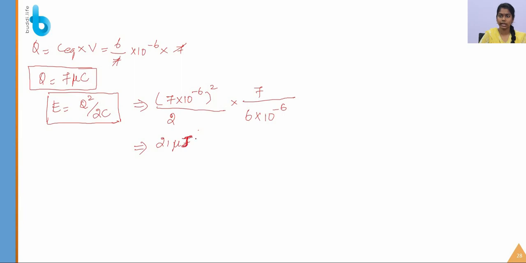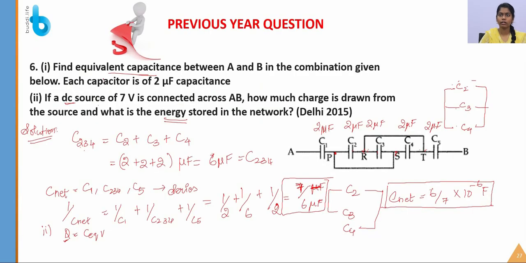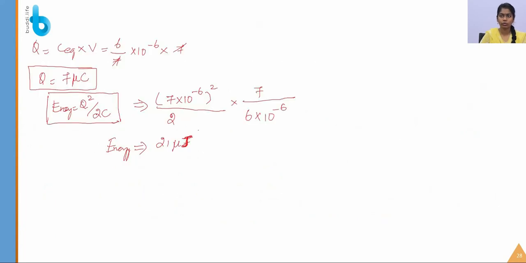J stands for joule, which is the unit of energy. So for the net capacitance the value is 6 by 7 into 10 to the power of minus 6 farad, the charge drawn from the source is 7 microcoulomb, and the energy stored in the network is 21 microjoule.